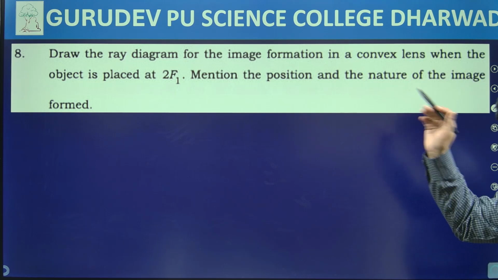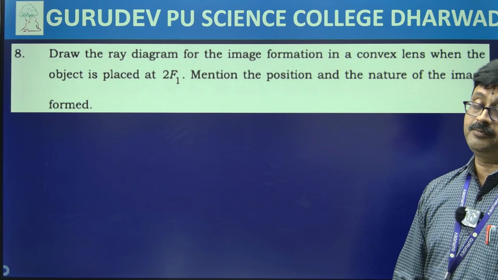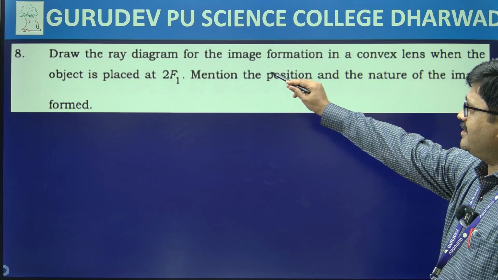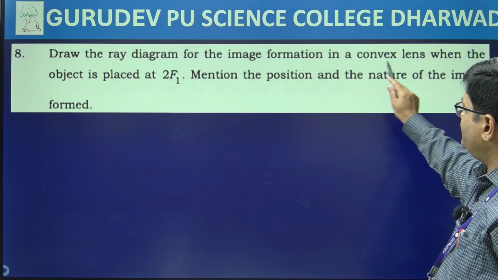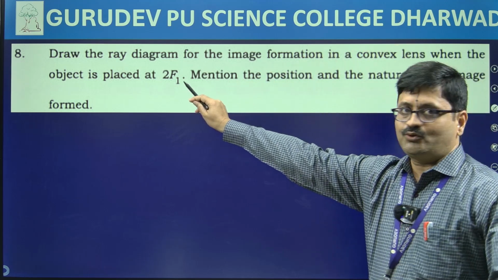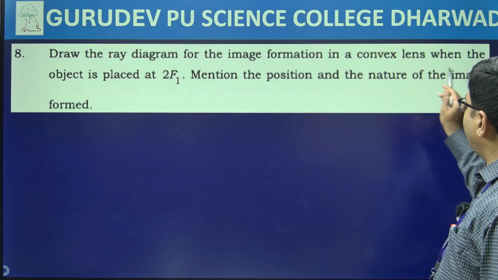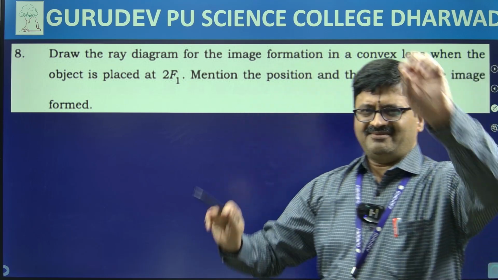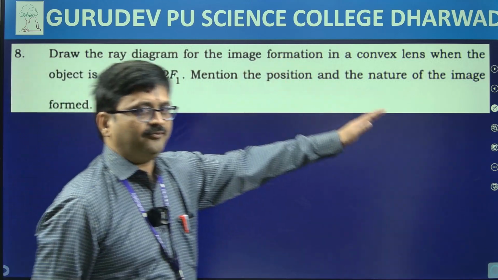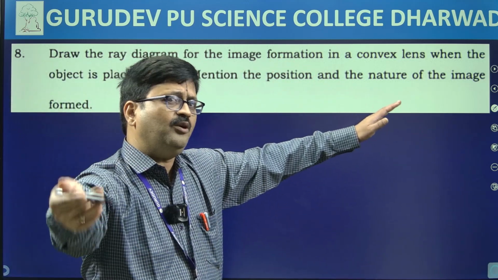Now this question is based on ray optics, the light chapter. The ray diagram for image formation in a convex lens when the object is placed at 2F1: mention the position and nature of the image formed. Very simple thing. See, the object is placed at 2F, then the image will be formed at where?